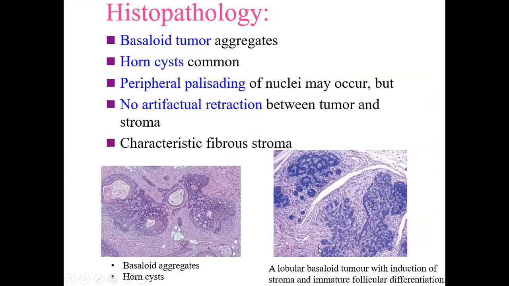The histopathology is basaloid tumors. Now you can see this is the basaloid tumor. The horn cysts are also seen. Peripheral palisading is also present, but no artifactual retraction of the tumor as we see in BCC.